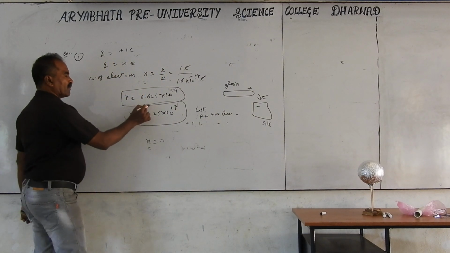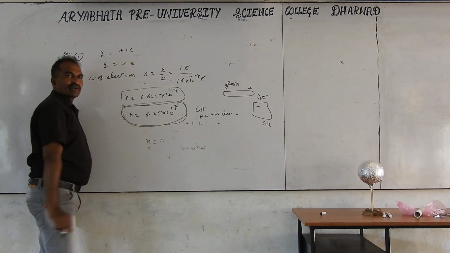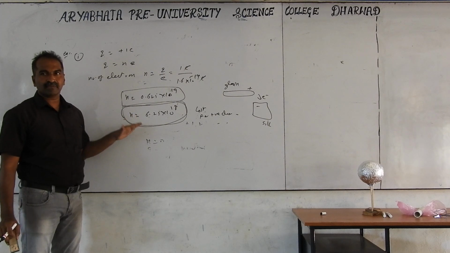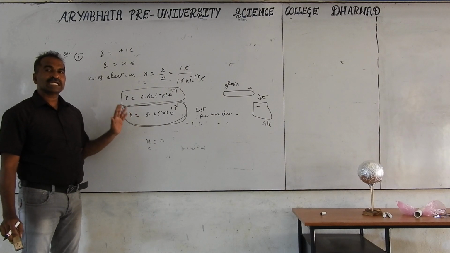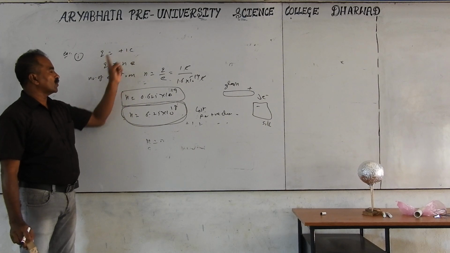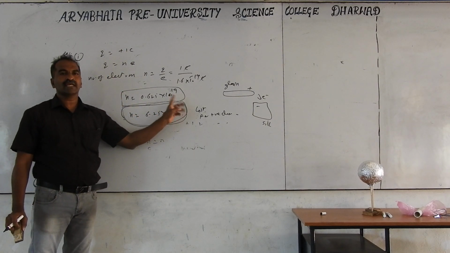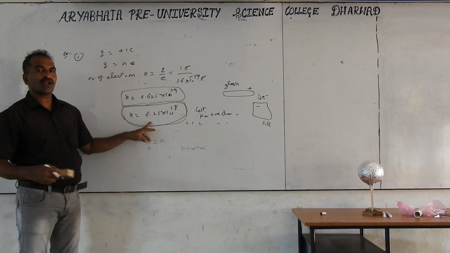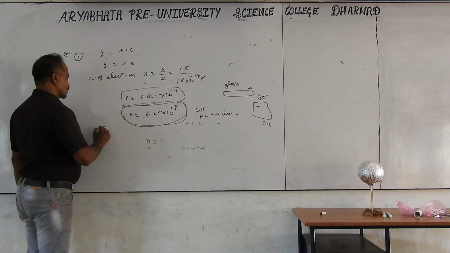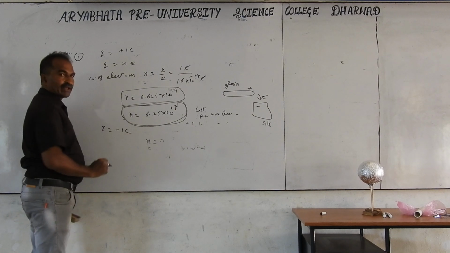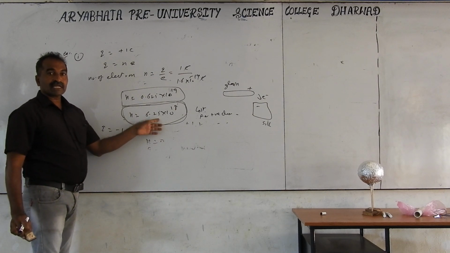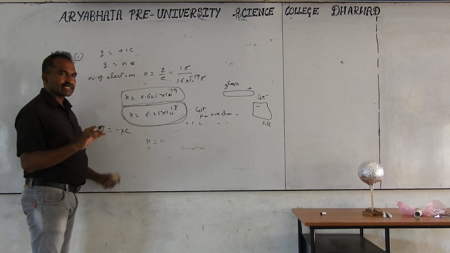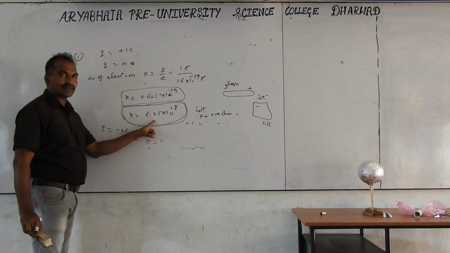This number you have to remember, it is very important. It is required even for all the topics in the previous or future topics also; you will get this number related topics. So the number of electrons corresponding to 1 coulomb is 6.25 into 10 to the power of 18. And plus or minus means, if plus is given, this number of electrons are lost. If you are given charge as Q equals minus 1 coulomb, then the same number of electrons are gained. If they give minus 2 coulombs, minus indicates electron gain, and it is 2 times this number.